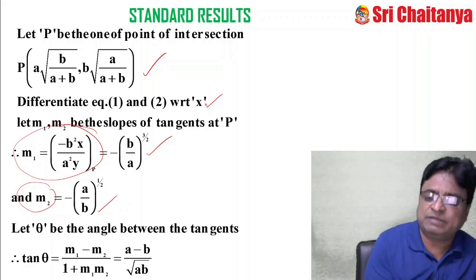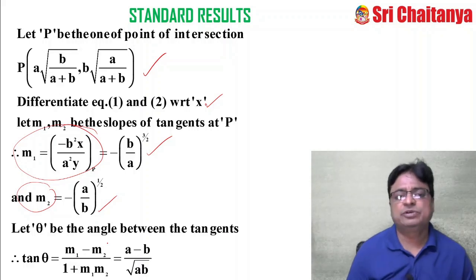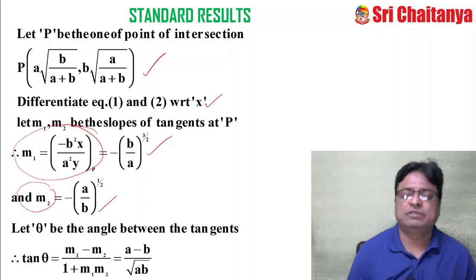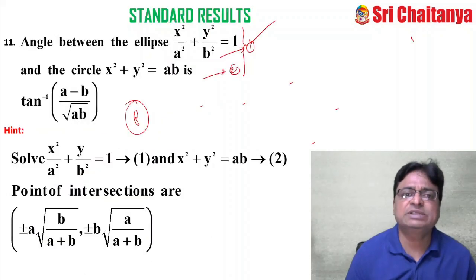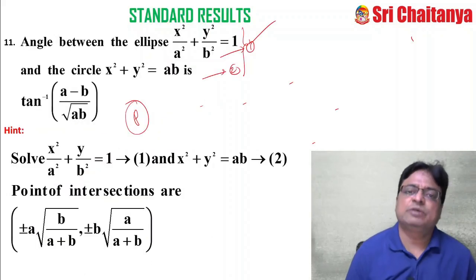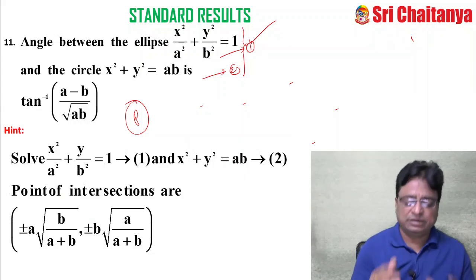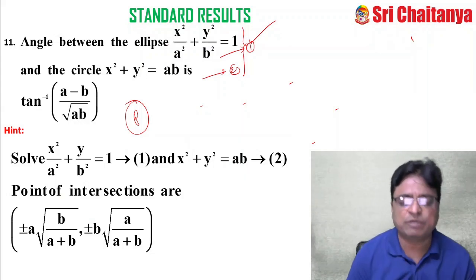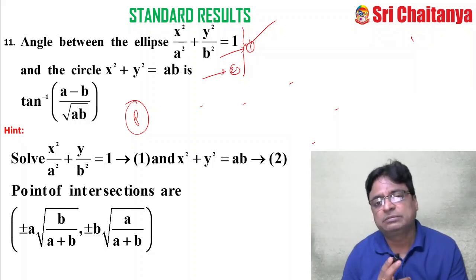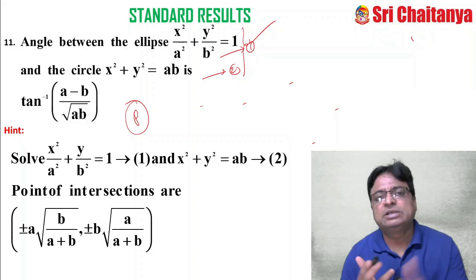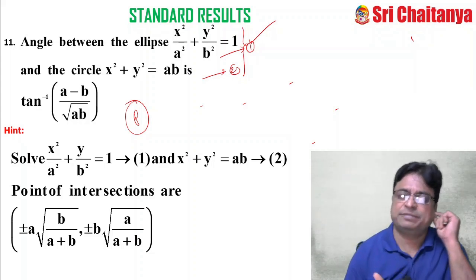Let theta be the angle between the tangents. Tan theta equal to m1 minus m2 by 1 plus m1 m2. You substitute these values, you will get the required answer. Therefore, theta is equal to tan inverse a minus b by root of ab. Here, the result is important. Moreover, the method is important. You try to adapt that method. Because, of course, here a circle and an ellipse are given.